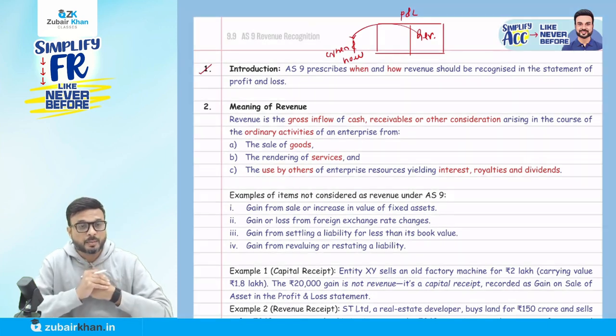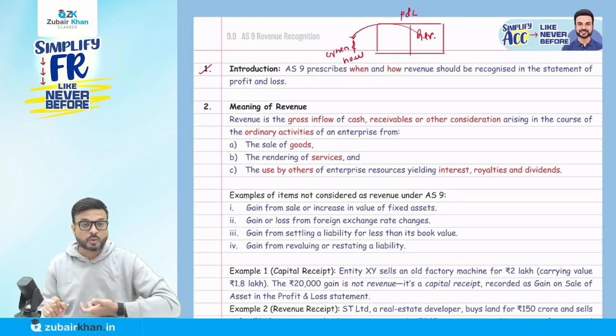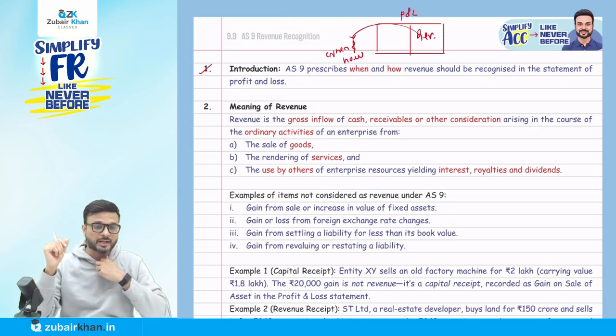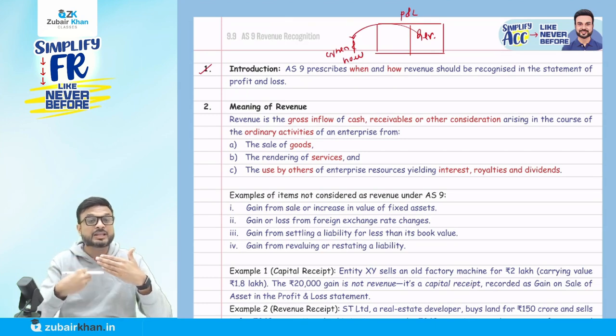As you know, the name of the accounting standard is revenue recognition. So it talks about recognizing. Recognize means write it down. Revenue, where we are going to write it down, in the profit and loss account. First we have to understand what we mean by revenue, because we are talking about the recognition of revenue.